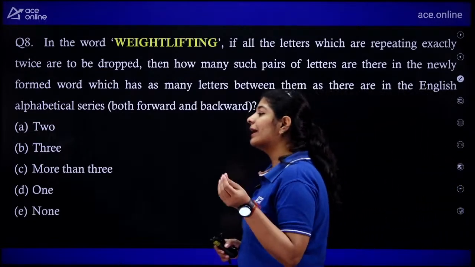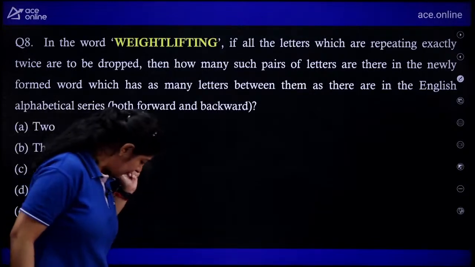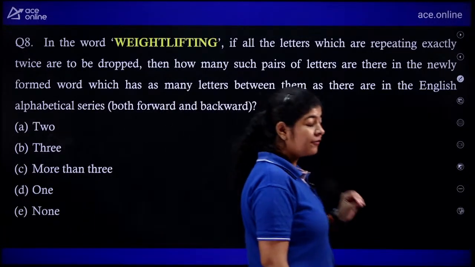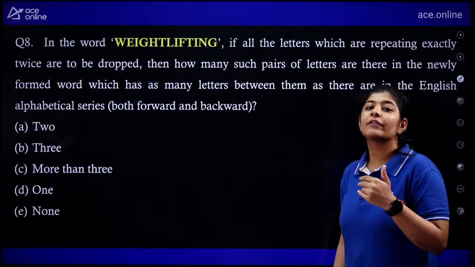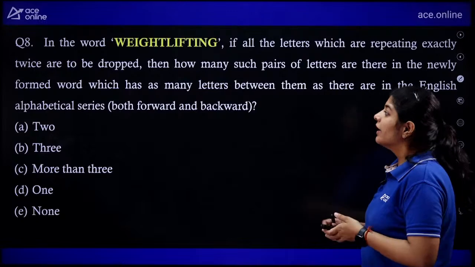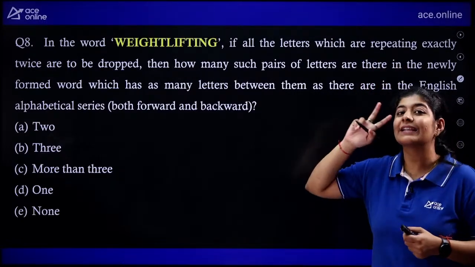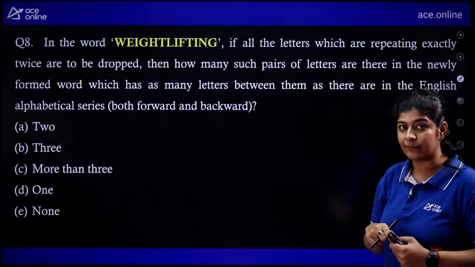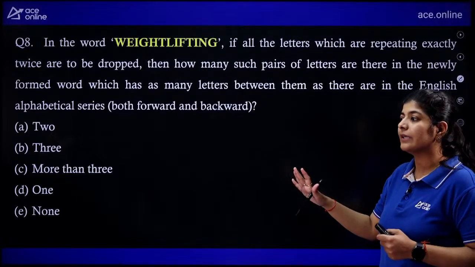This question is quite different from the questions we were doing in the previous sessions, right? Here we need to drop all those letters which are repeating exactly twice in this particular spelling. So first you need to take care of those letters and eliminate them.